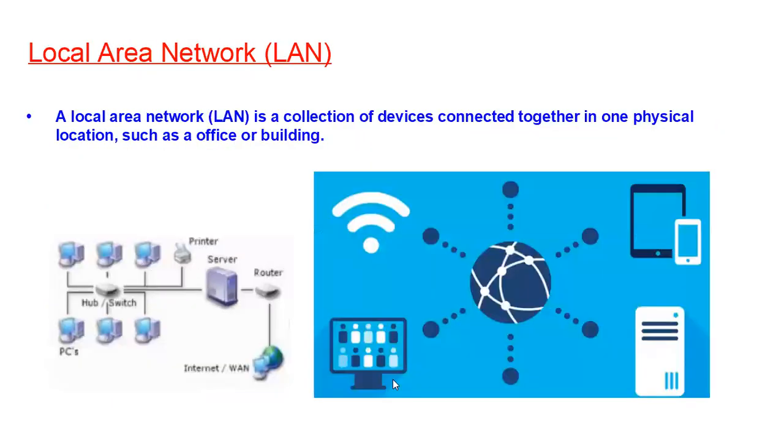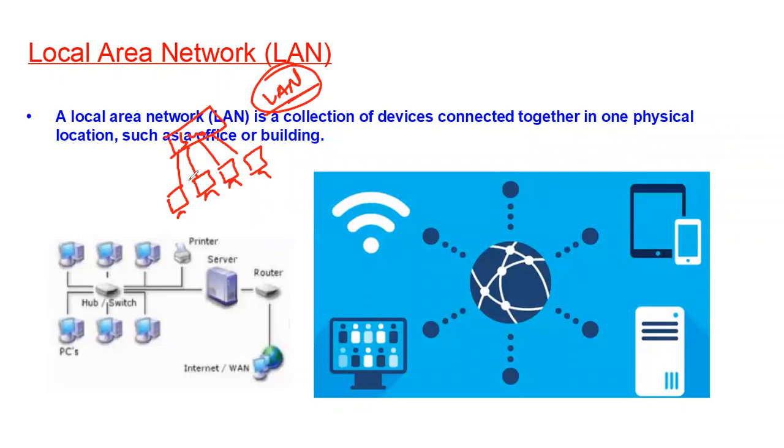We will start with LAN. What is LAN here? It is a collection of devices connected together in one physical location, such as an office or building. So LAN is nothing but a connection of two or more devices in the same location. Let us say you have 4 PCs in the same location, and you have connected these 4 PCs to a network. It will form the LAN, local area network.